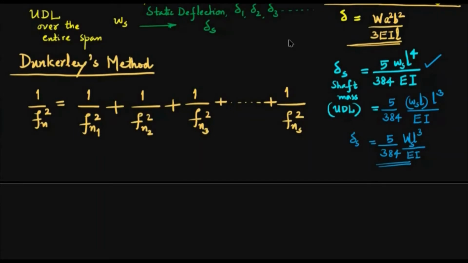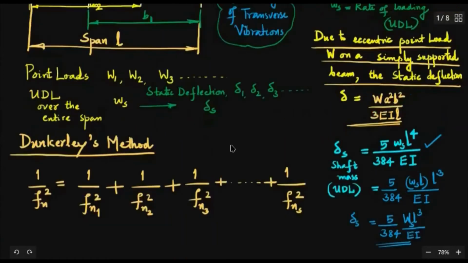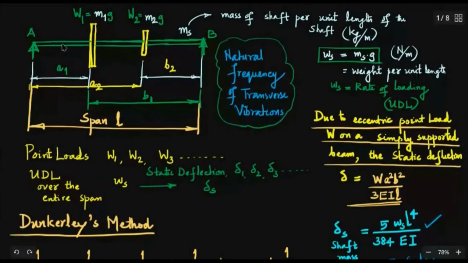See what do we do in this case? So we will consider Fn1, Fn2, Fn3, Fn4, etc. up to say Fns. So that means we will consider the case when the shaft is acted upon by each load separately. But W1, W2, W3, W4, okay.